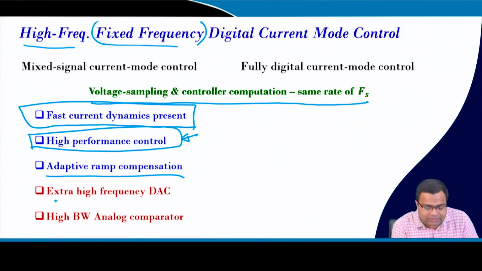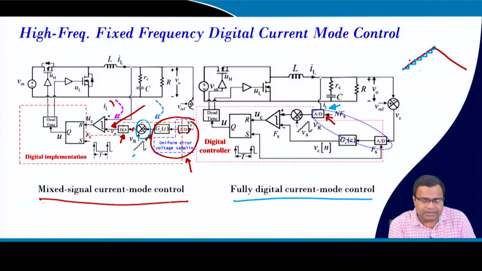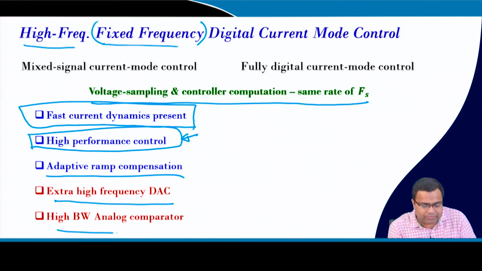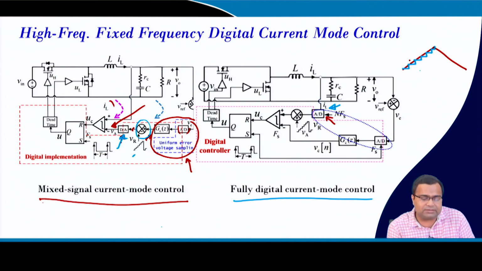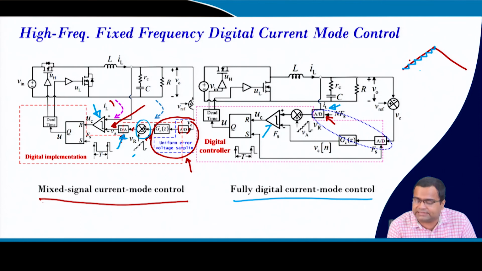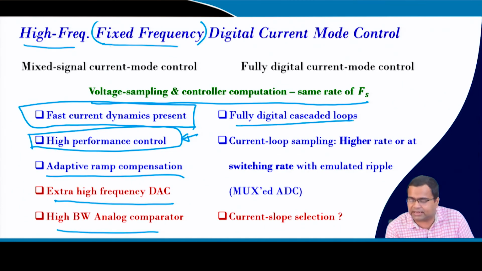But it comes with a price: you need a D to A converter, as you can see here, so that increases the price. Also, you need a high bandwidth analog current comparator, because these comparators are in the analog domain, so the bandwidth of the comparator has to be very high depending upon the switching frequency. But in the fully digital case, the comparator is digital. So if we look at this fully digital cascaded loop, there is a higher sampling rate and current loop slope selection.